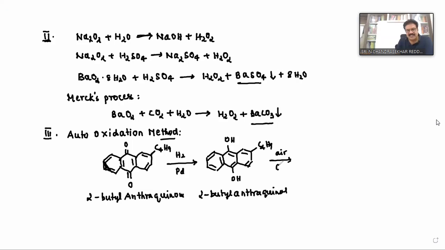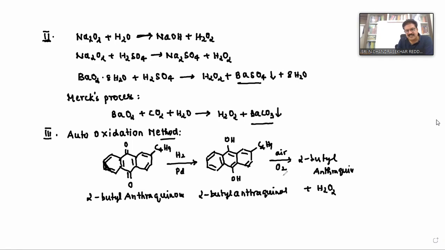it combines with oxygen, then undergoes oxidation. This is called self oxidation. So first we are taking starting material anthraquinone subjected to reduction, so that we are getting anthraquinol. It undergoes oxidation, and again getting back 2-butyl anthraquinone. I am not writing the structure again. So what we are getting: anthraquinone, the first compound, plus hydrogen peroxide.